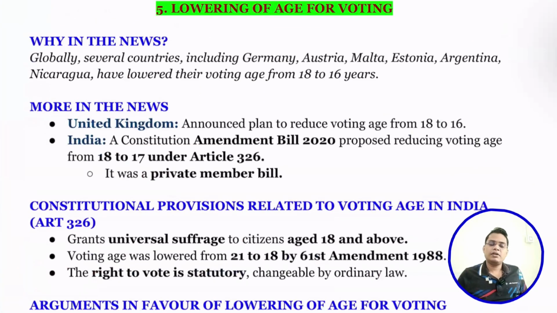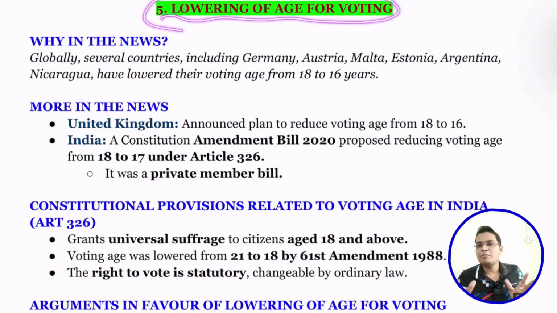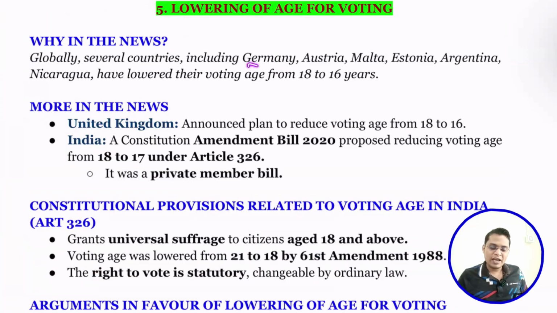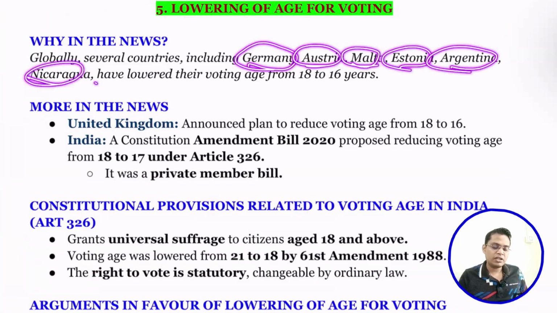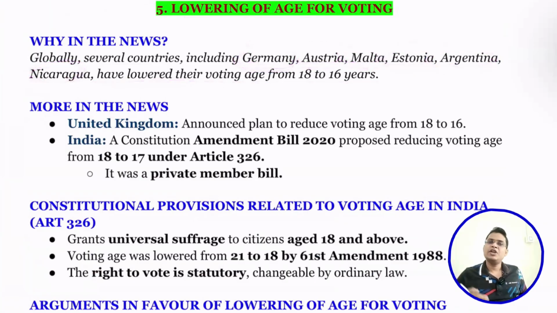The next important topic that we are going to cover is lowering the age of voting. All over the world, multiple countries are proposing to reduce their voting age from 18 to 16. Countries like Germany, Austria, Malta, Estonia, Argentina, and Nicaragua have lowered their voting age from 18 to 16. That is what led to the demand that India should do the same thing. Even the UK announced a plan to reduce the voting age from 18 to 16.